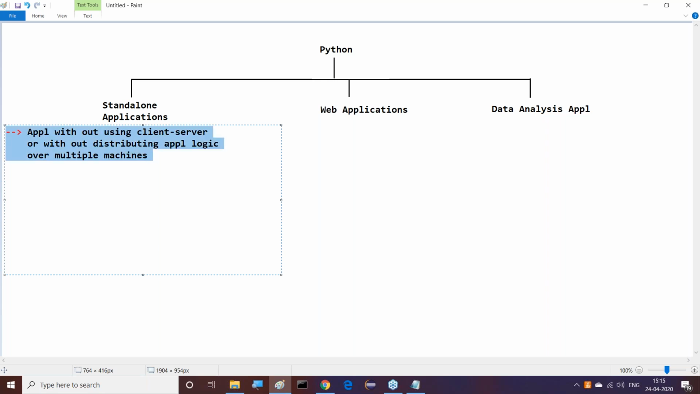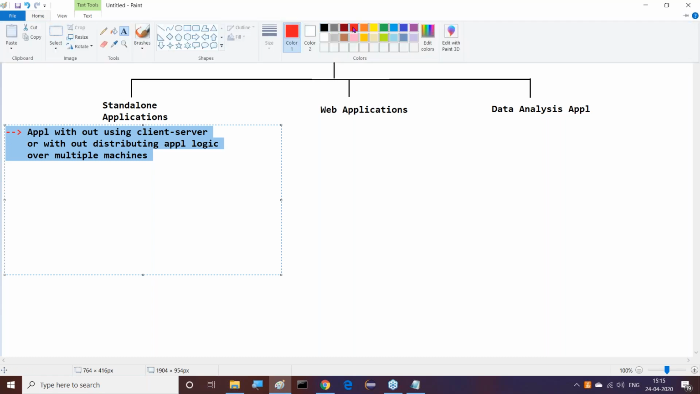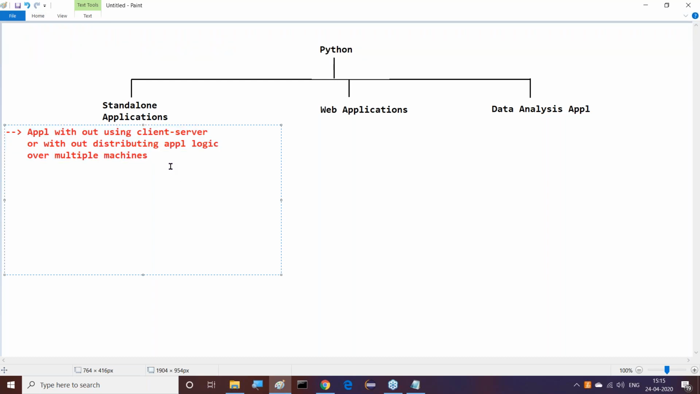Without using client server architecture, or without distributing application logic over multiple machines, these applications are called standalone applications. Everybody has to understand this point clearly. This is exactly the meaning of standalone applications.